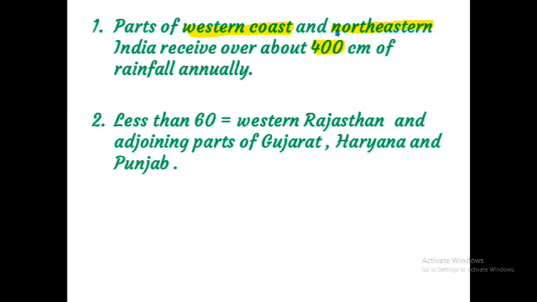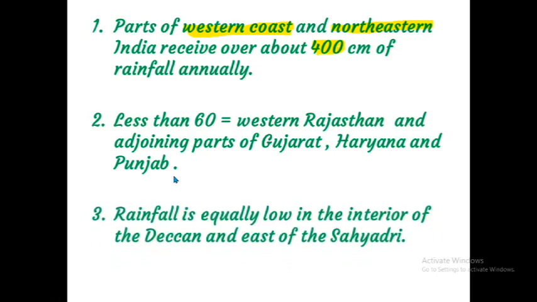However, it is less than 60 centimeters in western Rajasthan and adjoining parts of Gujarat, Haryana and Punjab. That means the places near Rajasthan, on that side: Gujarat, Haryana and Punjab. These regions receive less than 60 centimeters of rainfall.